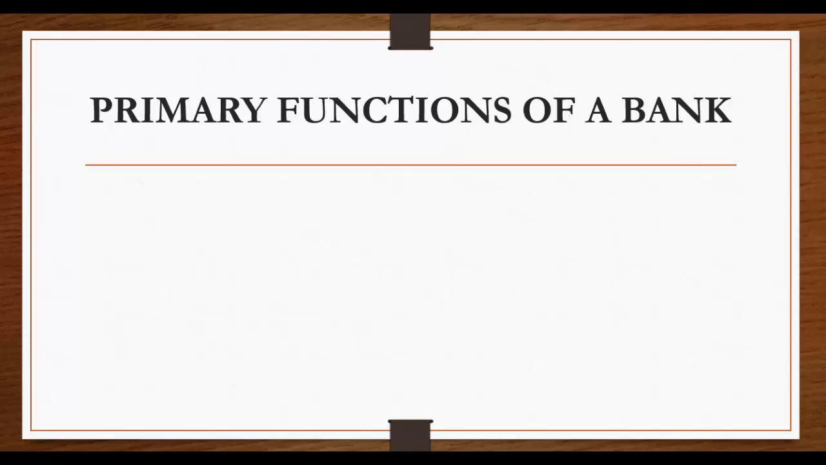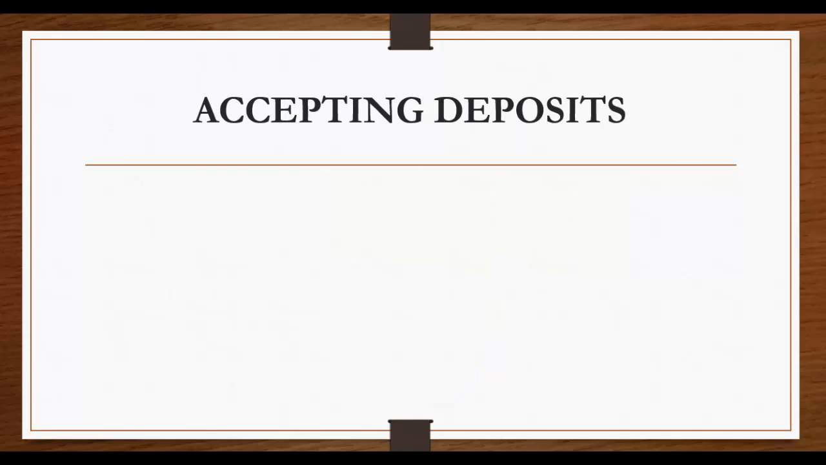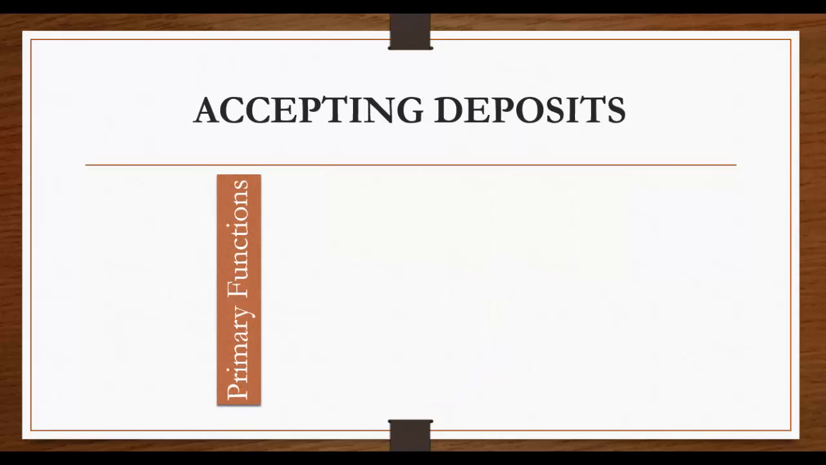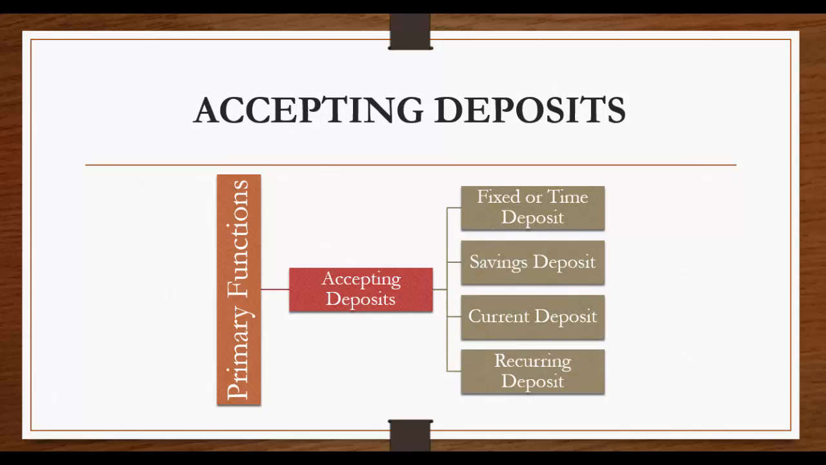In the previous video, we have seen the primary functions of the bank, which is mainly accepting deposits and giving loans and advances. In this session, let us focus on the primary functions of the bank. So we have seen it is basically accepting deposits and making loans and advances, and let's focus on accepting deposits first. Accepting deposits mainly comprises accepting fixed or time deposit, then savings deposit, current deposit, and recurring deposit. Let's see each one by one.